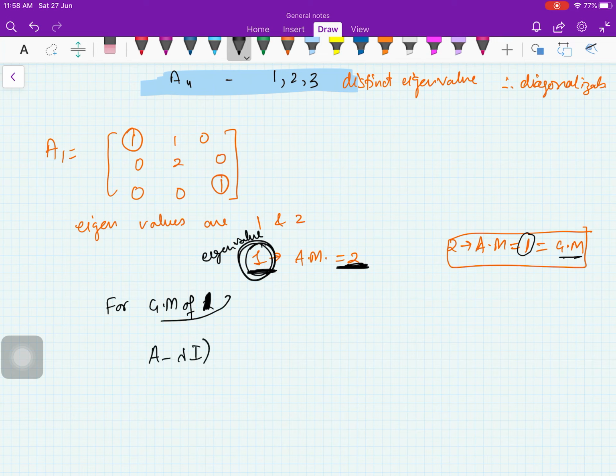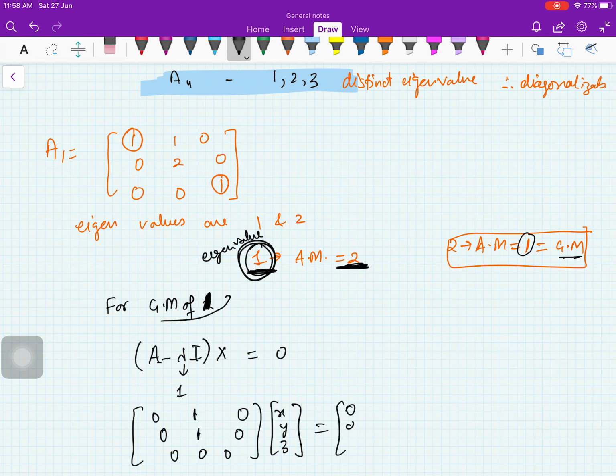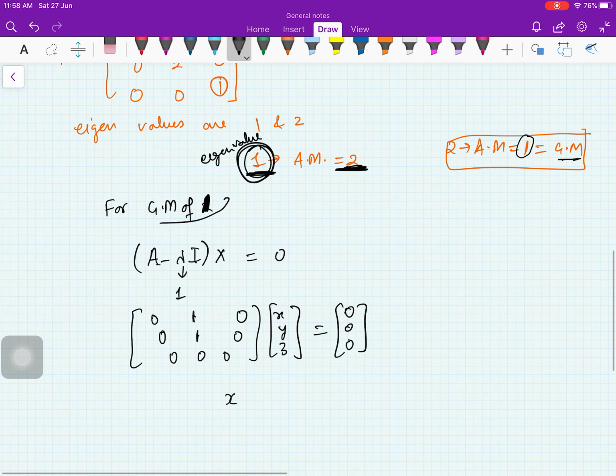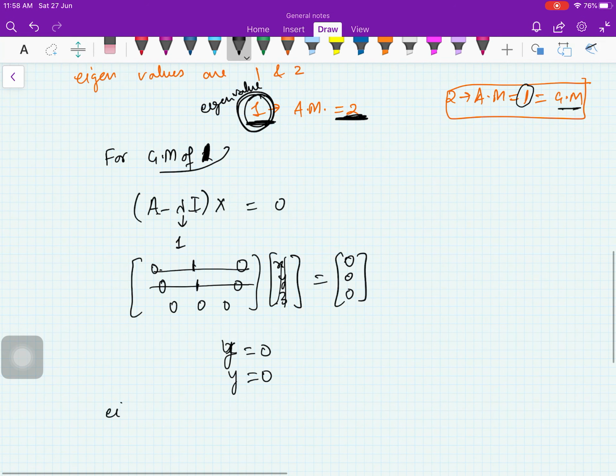So you need to solve A minus lambda I into the vector equal to 0. Here lambda is 1, so you need to solve A minus I, that will be 0 1 0, 0 1 0, 0 0 0 into x y z is equal to 0 0 0. The first equation will give you y is equal to 0, the second equation will give you y is equal to 0.